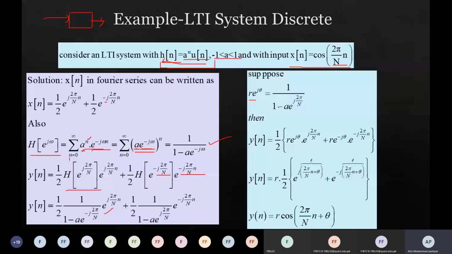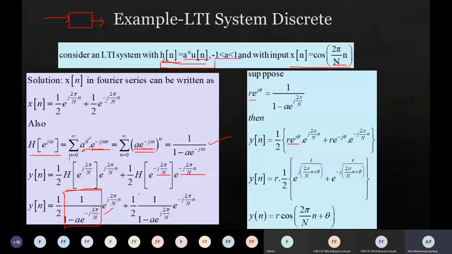So substituting these values, we would get 1 upon 2 for this whole term. For this whole term, we would substitute r e^jθ, and for this whole term, r e to the power minus jθ.